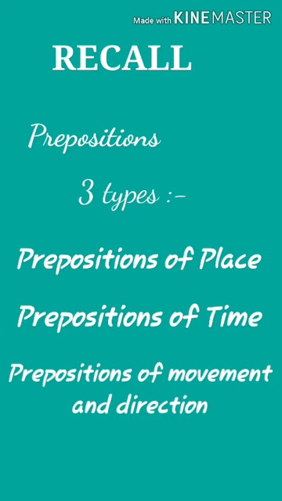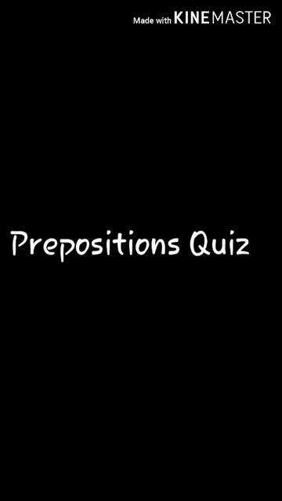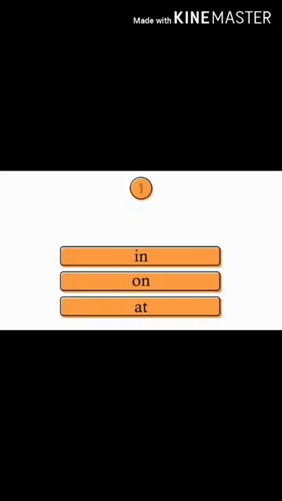And one more preposition is preposition of movement and direction. These indicate the direction in which something or someone comes or goes. If something comes and goes, you use words like to, across, along, around, down, up, into, over, past in order to indicate the movement and direction. So for prepositions, there are three types. This is what we learned today. So let us have a quick quiz, a preposition quiz, in order to check your understanding.